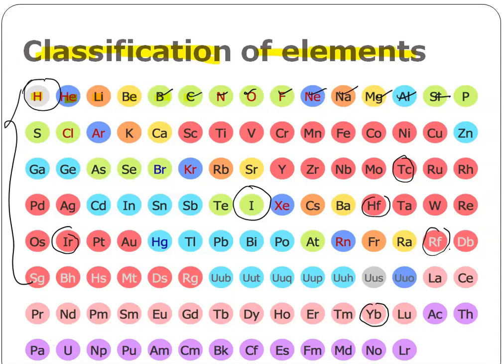What is the base here? Your study is very difficult here. If you want to study the properties of the elements now, it is very difficult.